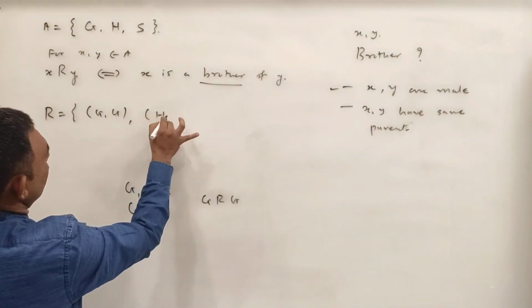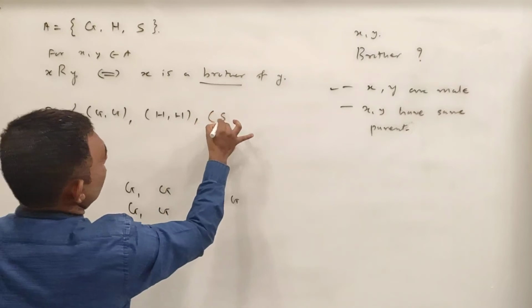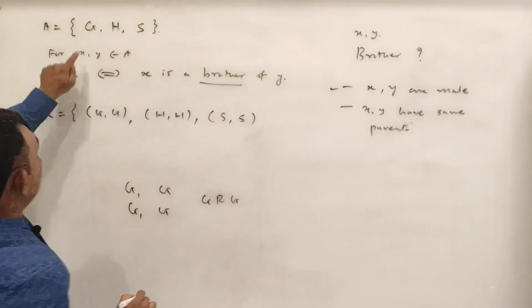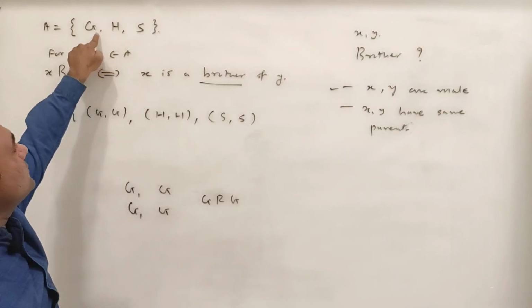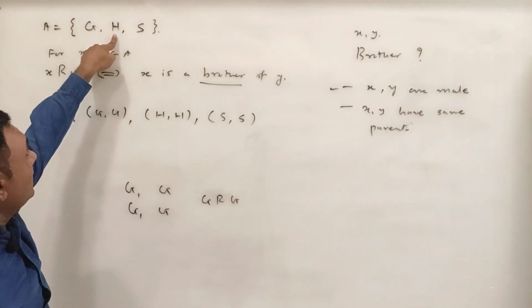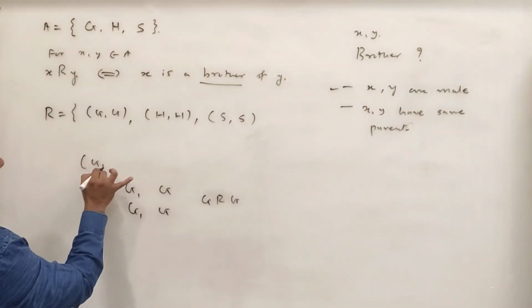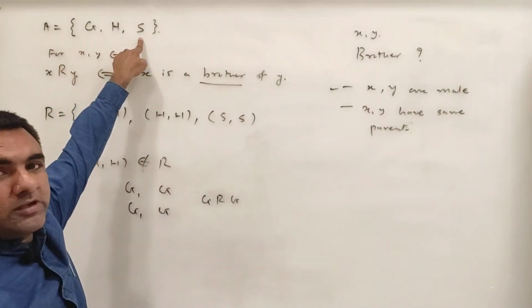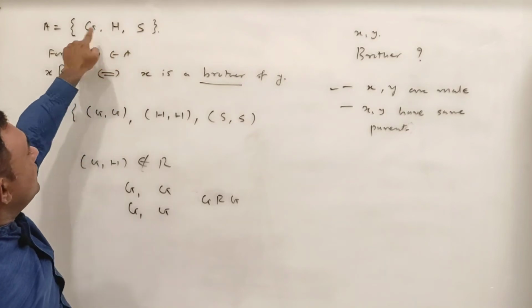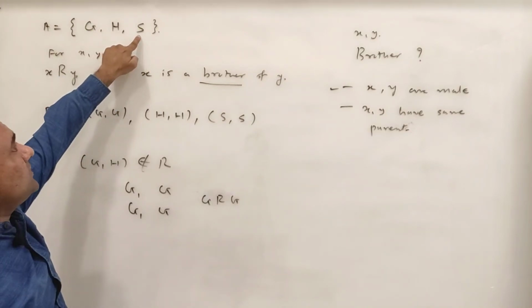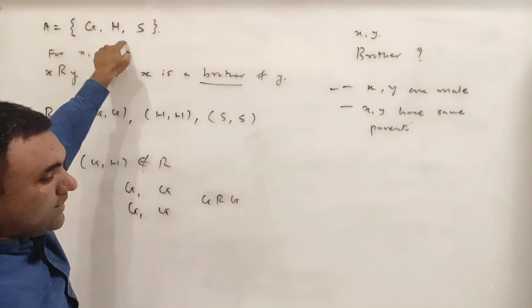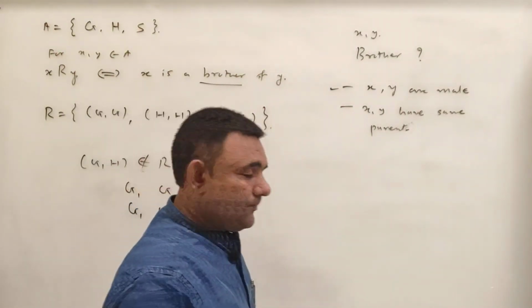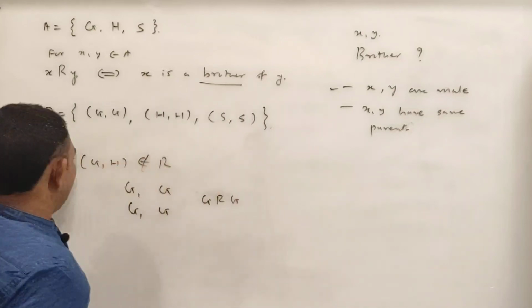Similarly, Hitler will be the brother of Hitler and Sardar Patel will be the brother of Sardar Patel. Now what about Gandhiji and Hitler? Gandhiji is not brother of Hitler, so (G, H) will not be in R. Similarly, Gandhiji is not brother of Sardar Patel, or Hitler is not brother of Gandhiji, and Sardar is not brother of Gandhiji and Hitler. So we have only these three elements. So my relation is what?